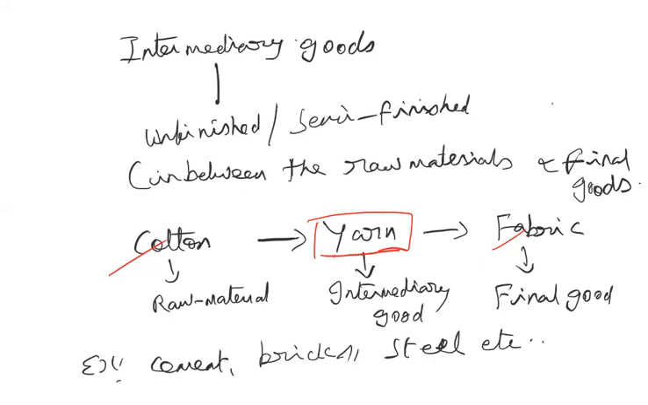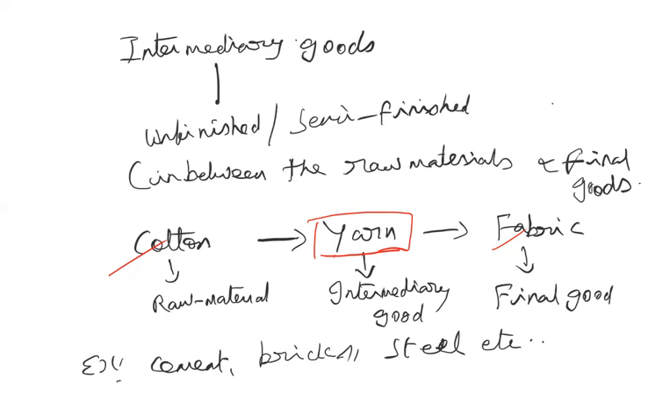For example, if you are staying in your own house, then that house will come under the category of consumer goods. But if you are renting the same house out to someone else, then the same house will become a capital good for you. The same thing applies to intermediary goods also.